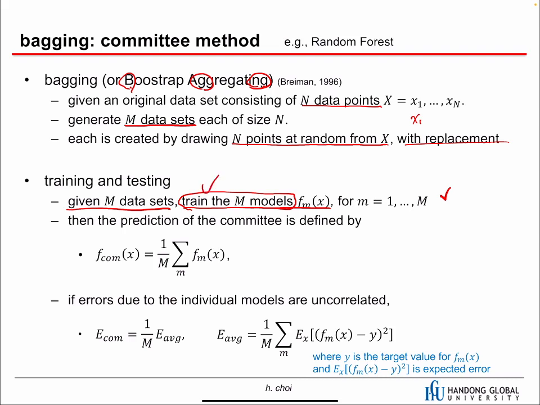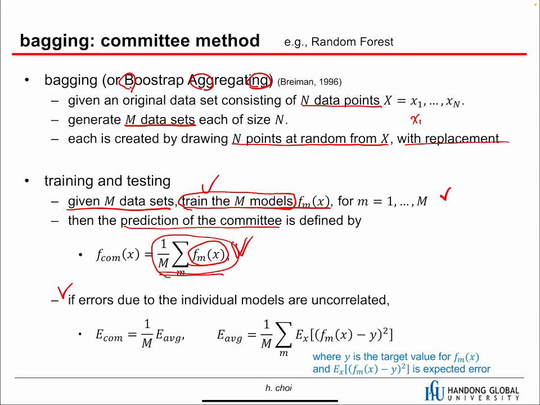And then testing is also quite simple. The prediction of the committee is defined by this. Each f sub m is an individual classifier, and we run all the classifiers in parallel. Then we take an average. This is the prediction of the committee. When this is a regression problem, this is perfect. But when this is a classification problem, maybe we can use this average, or we can use a majority vote too.